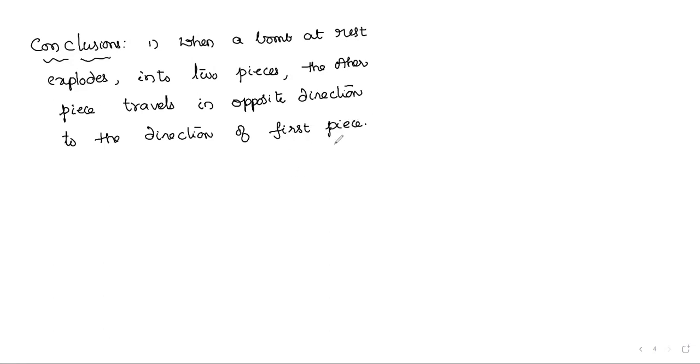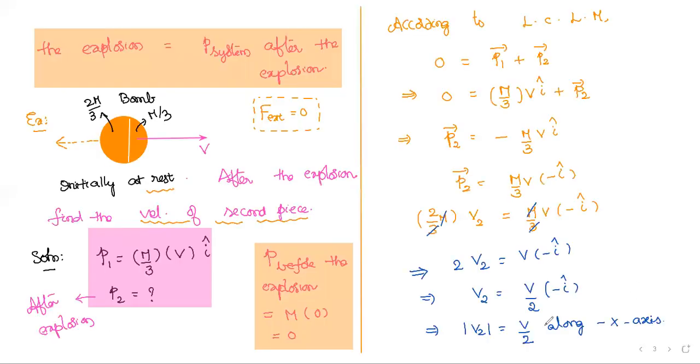This is the one point you can say. And number two, you can understand one more point. Here, suppose their masses are equal, not like unequal pieces m by 3 and 2m by 3. If their masses are equal, you can say their velocities are also equal in opposite direction.